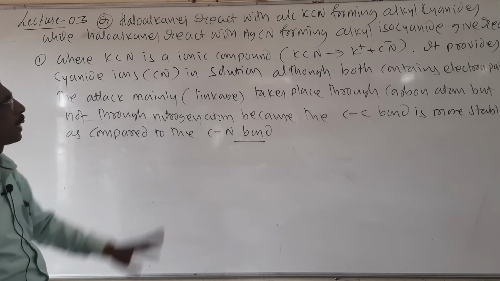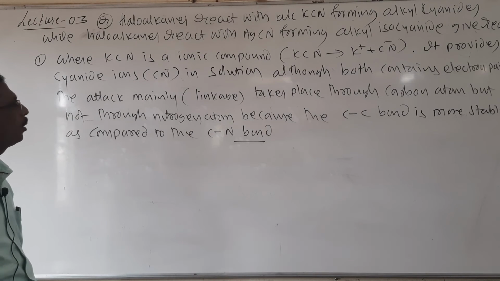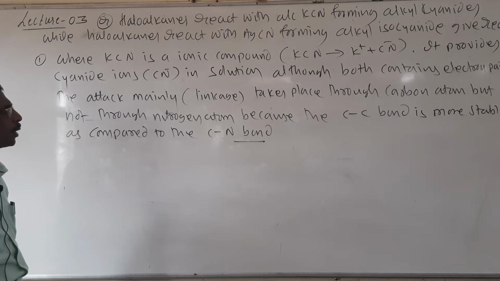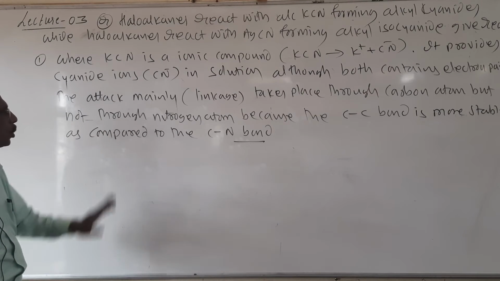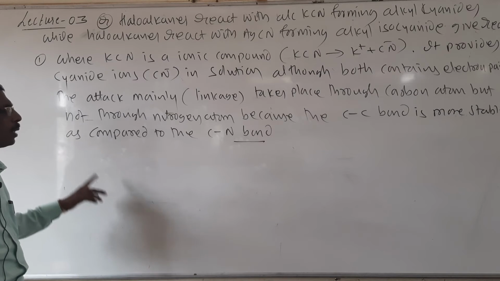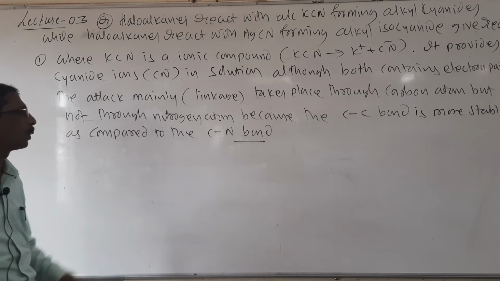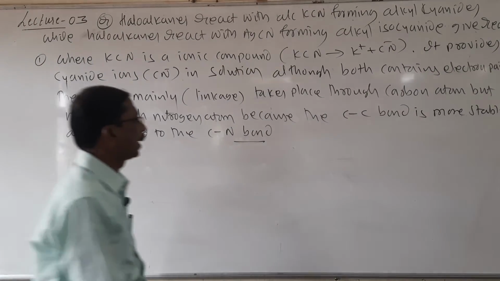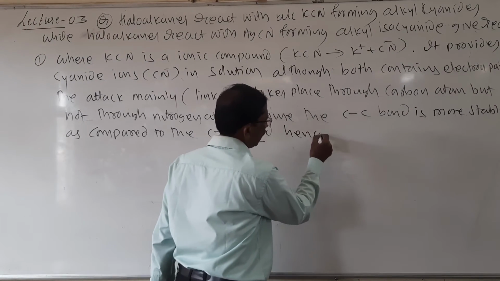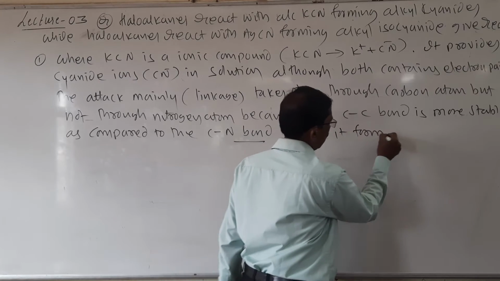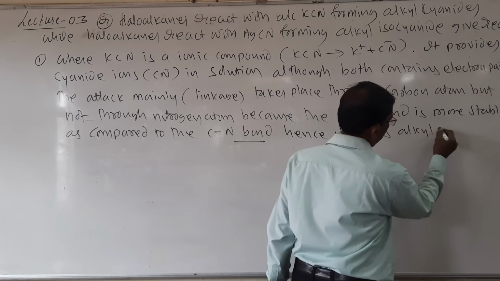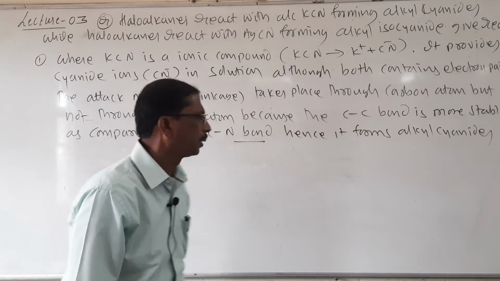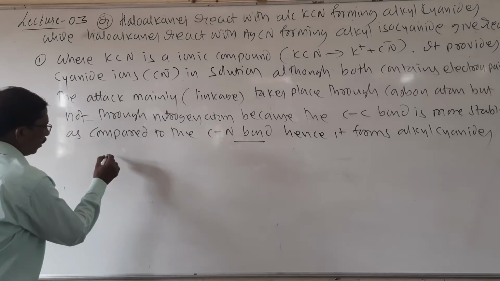So KCN is an ionic compound, it provides cyanide ions in solution. Although both contain electron pairs, the attack mainly takes place through the carbon atom but not through the nitrogen atom, because the C-C bond is more stable as compared to the C-N bond. Hence it forms alkyl cyanides. Then what about AgCN?